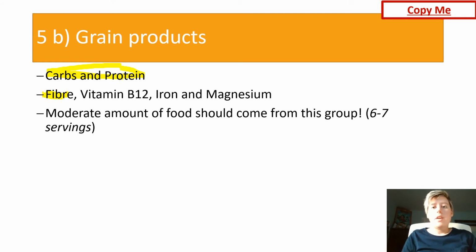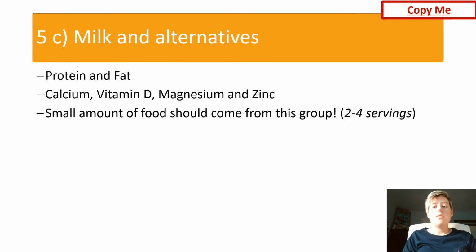Vitamin B12 is important in the production of DNA. So when you're having cell replication, you need vitamin B12 to help with that. Iron and magnesium are key in enzyme function and energy production. And for your grain products, a moderate amount of food should come from this group, so 6 to 7 serving sizes.